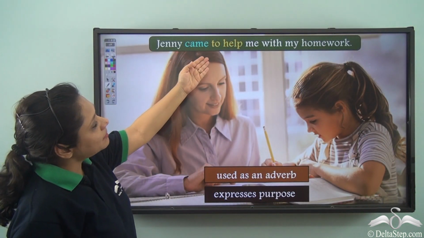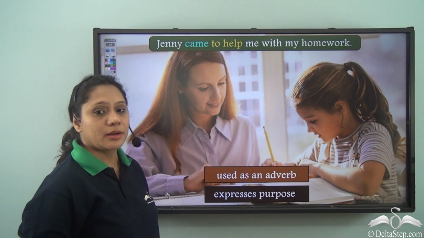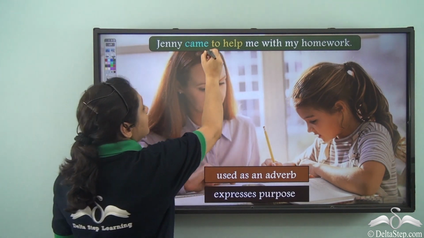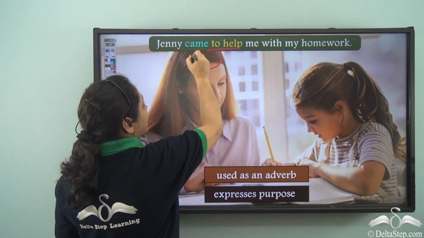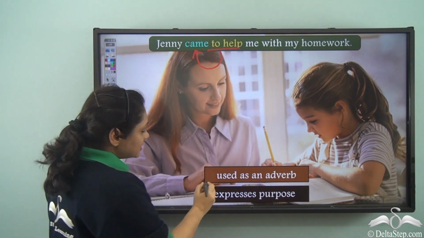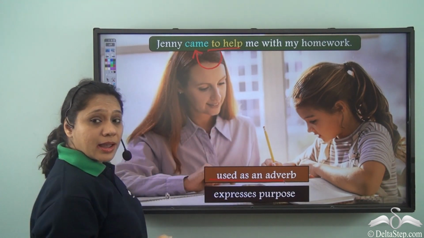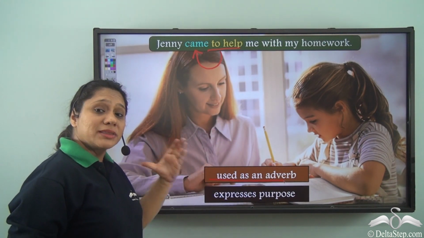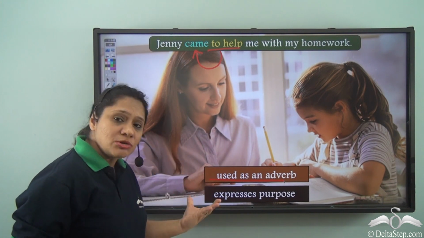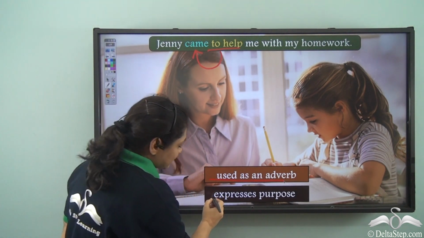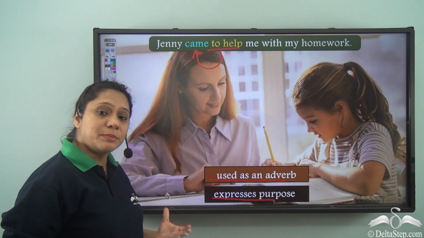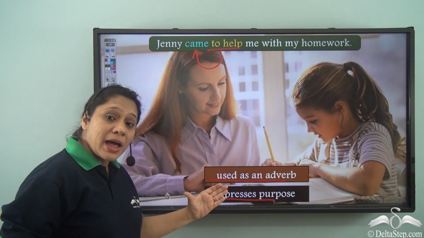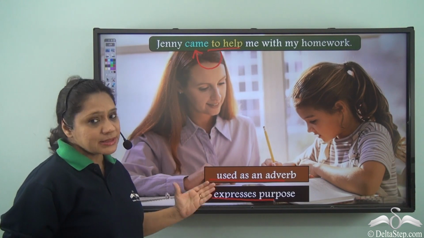Jenny came to help me with my homework. Now in this sentence, the infinitive "to help" modifies the verb "came." Hence, it is used as an adverb here. And this infinitive, which is used as an adverb, expresses purpose. So we see that infinitives can be used as an adverb and they can be used to express purpose.